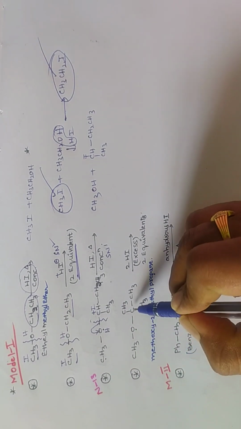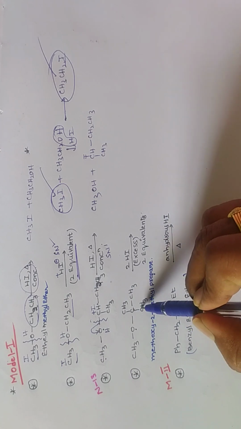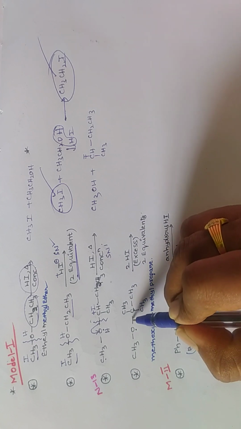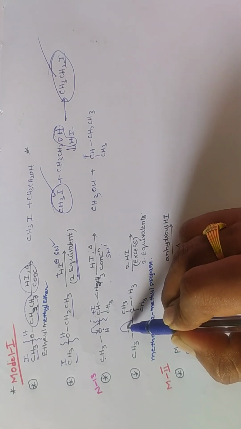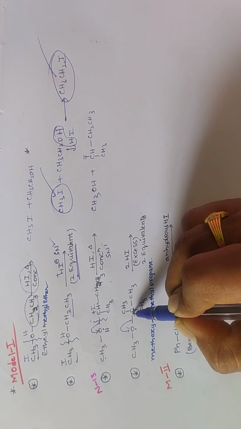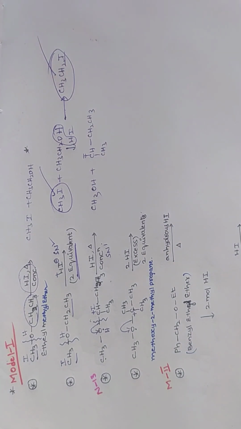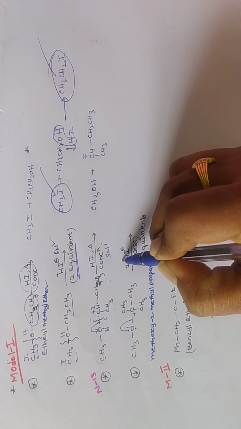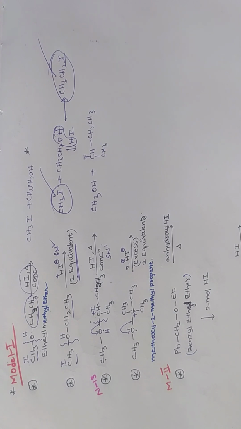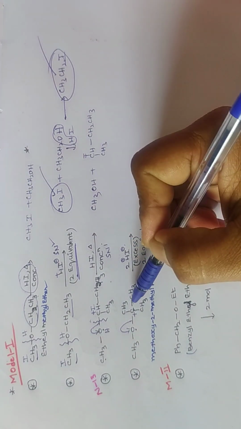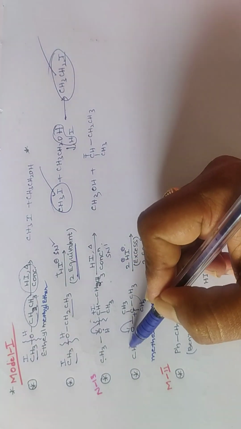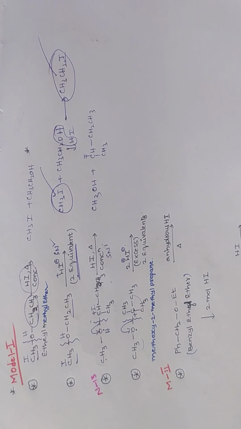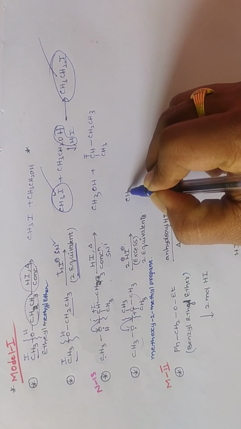Next here the ether is connected with a 3 degree carbon. See now this carbon is connected with 3 other carbons. So therefore it is a 3 degree carbon. So then it follows the SN1 mechanism. SN1 mechanism is formation of carbocation, 3 degree carbocation. Now halogen always goes with what? The bigger alkyl group. If it is following the SN1 mechanism, halogen goes with the bigger alkyl group, H goes with the smaller alkyl group, and the bond is broken between oxygen and the bigger alkyl group.